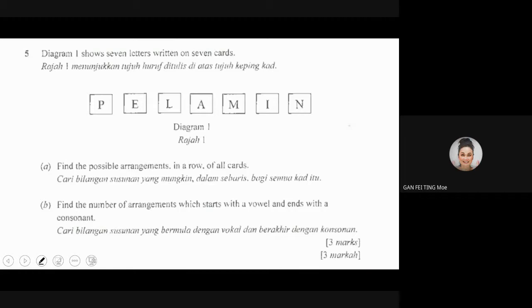What are vowels? Can you please tell me what are vowels?